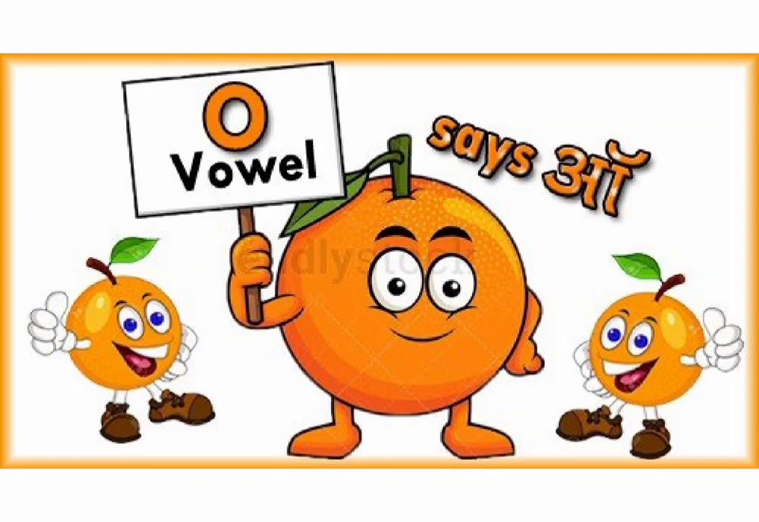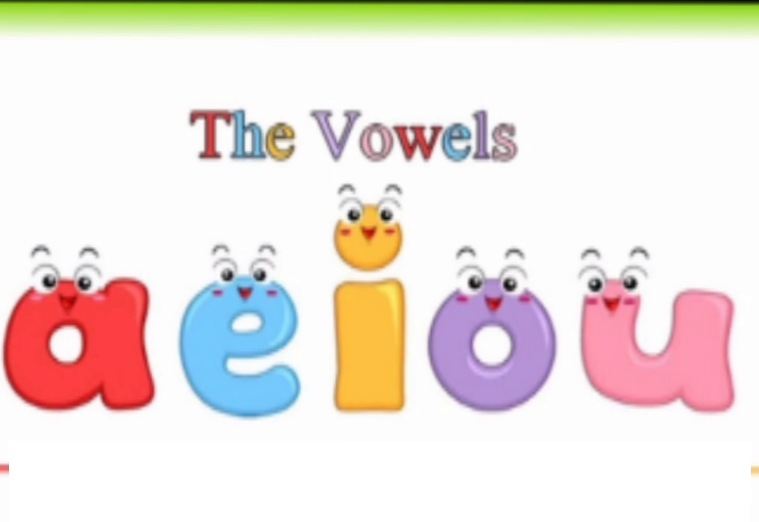Hello children, today we will read O vowel words. O says O as in orange. In the English alphabet, there are 5 vowels: A, E, I, O and U.